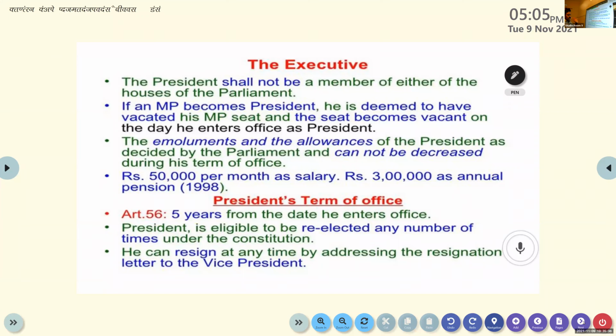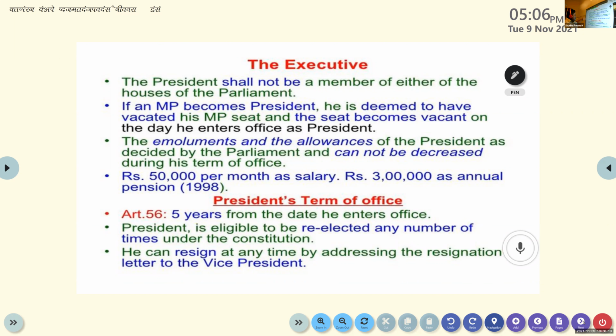If an MP becomes president by chance, what will happen? You can see he is deemed to have vacated his MP seat, and that seat becomes vacant on the day he enters office as the president of the country. Clear? Next one, the emoluments and allowances of the president, salaries and allowances. Privileges of the president are decided by the parliament and cannot be decreased during his term of office. Once it is fixed, that cannot be decreased during his tenure.